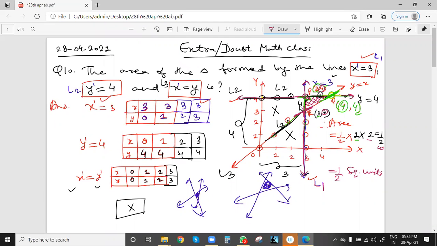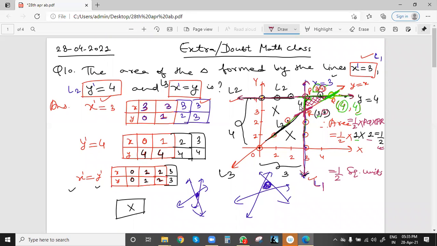Understood? Everyone? Any doubt? No, sir. We can write area is half into PQ, that is base, into height, because this is a right angle triangle. Which portion I should repeat once again? This last one, like x is equal to y. That part I didn't understand.